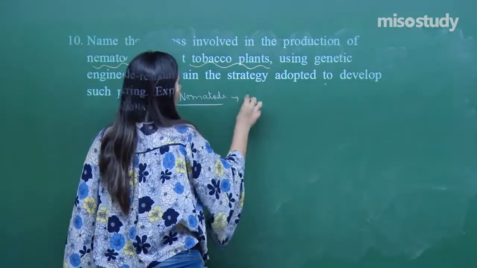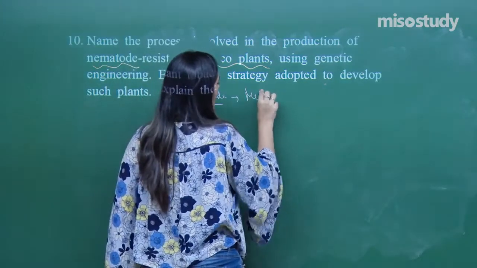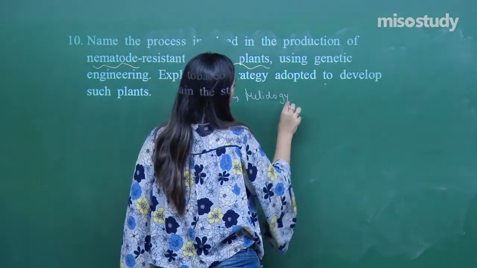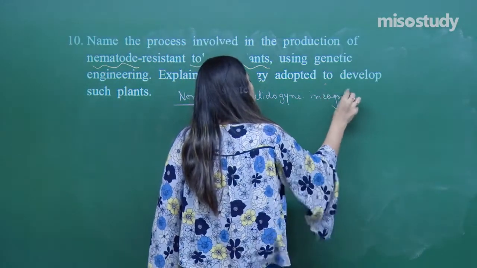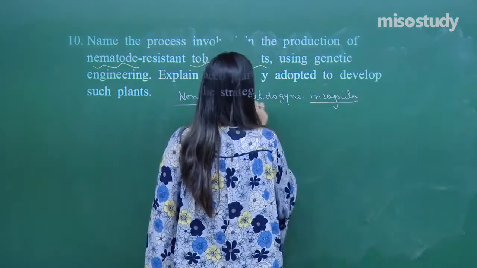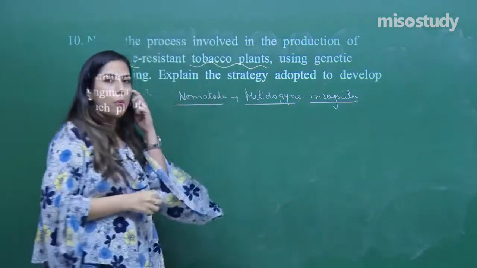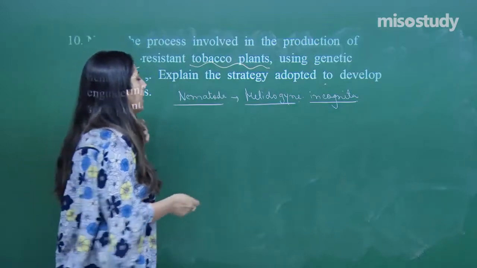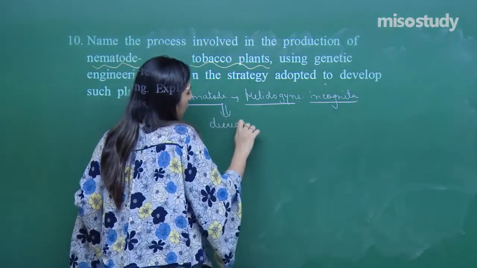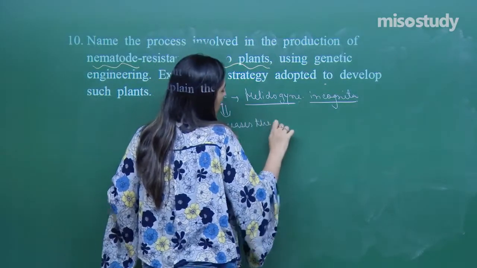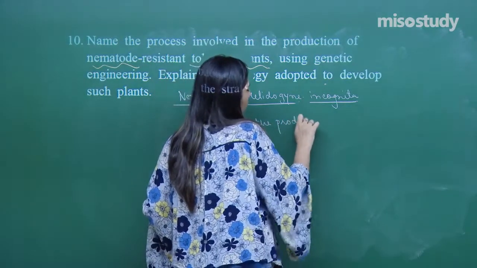That is called Meloidogyne incognita. Meloidogyne incognita is that nematode. What actually does it cause? It decreases the overall productivity of the tobacco plant.